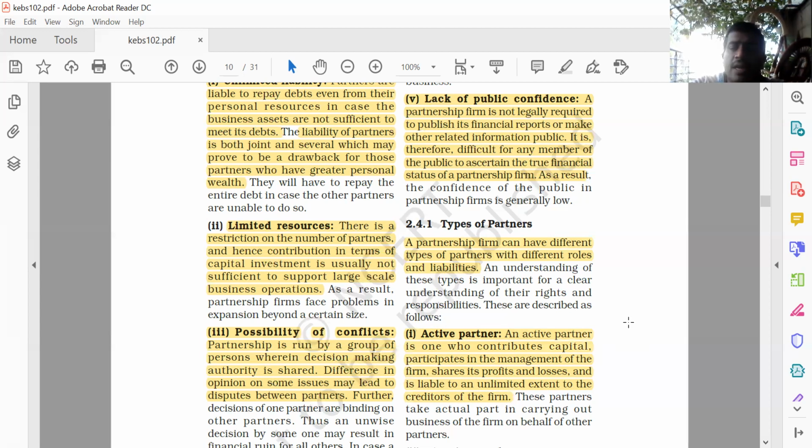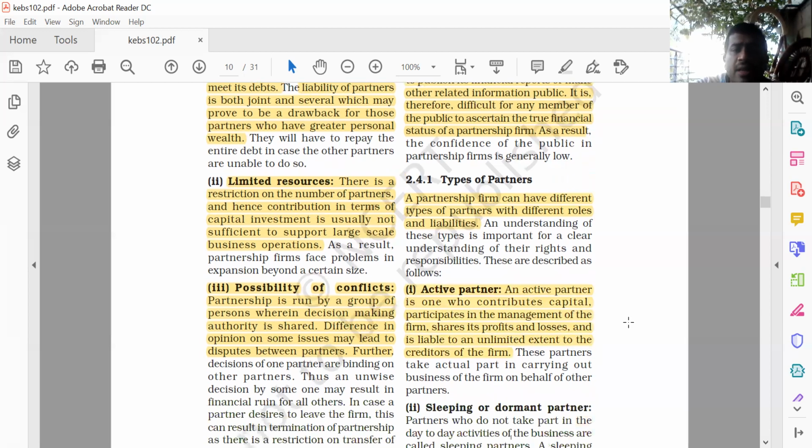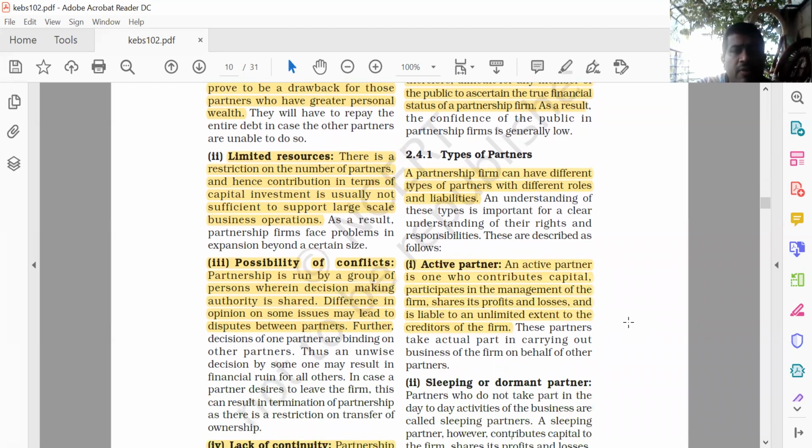We can just say only active partner. So what is an active partner, friends? An active partner is the partner who takes active interest in the business, who contributes the capital, takes part in the management, bears the profit and loss of the business, and has unlimited liability towards the creditors of the business.